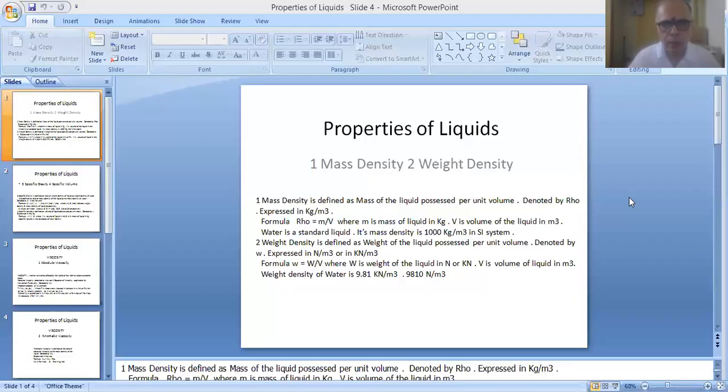Therefore, it can also be called a working substance, a substance which can be used to put the machine in working condition.